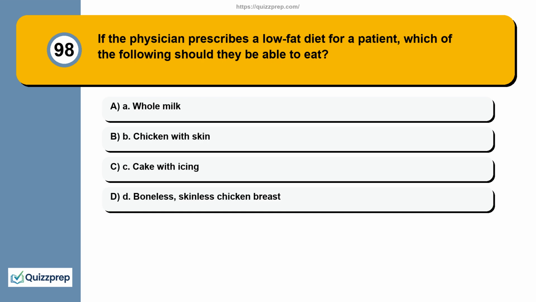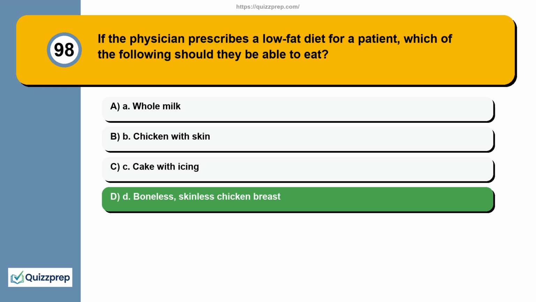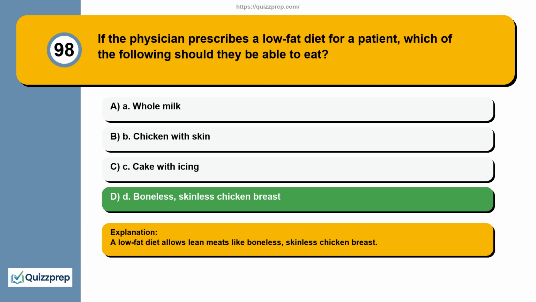Question 98. If the physician prescribes a low-fat diet for a patient, which of the following should they be able to eat? A. Whole milk. B. Chicken with skin. C. Cake with icing. D. Boneless, skinless chicken breast. A low-fat diet allows lean meats like boneless, skinless chicken breast.